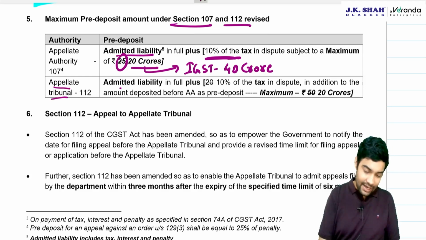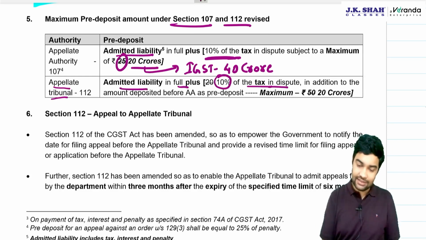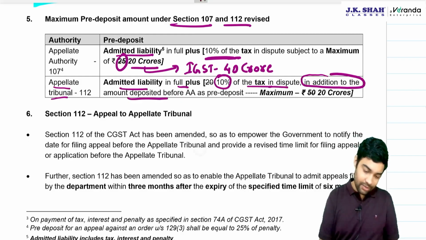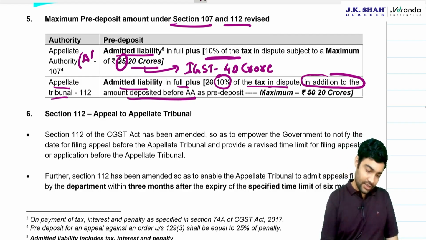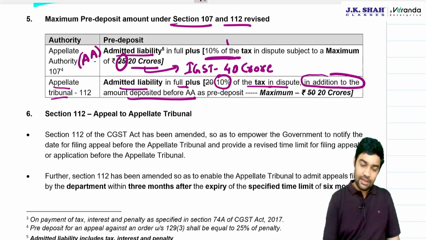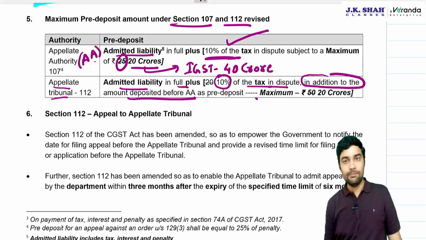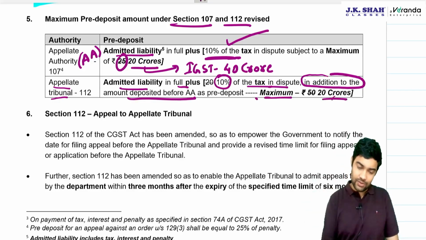For the appellate tribunal, admitted liability plus 10% of tax in dispute, in addition to the amount deposited before the appellate authority. This is the appellate authority. So 10 here plus 10 here. Earlier it was 10 plus 20 additional. Now it is 10 plus 10. Here also the maximum is 20 crore, and for IGST 40 crore.